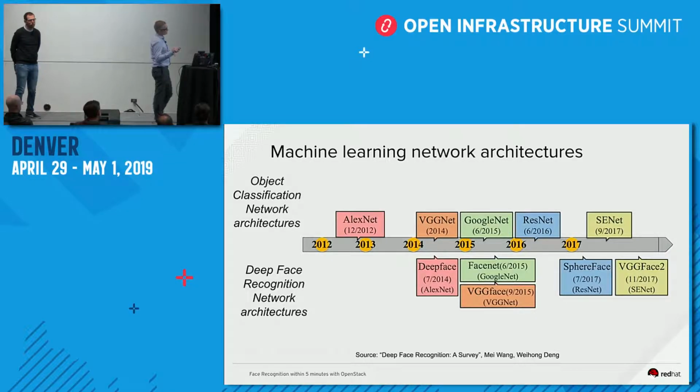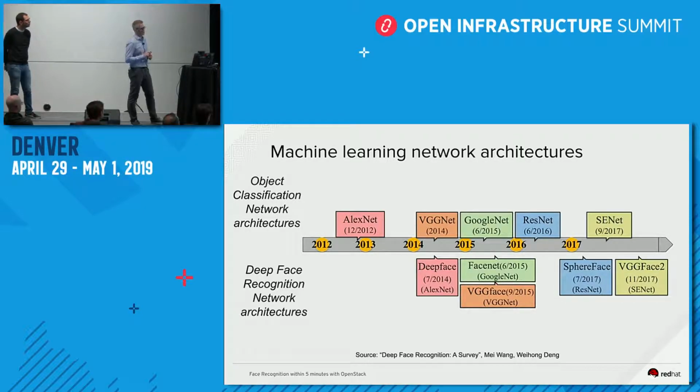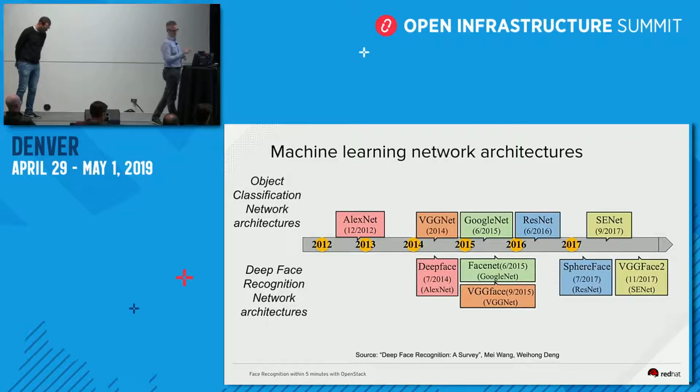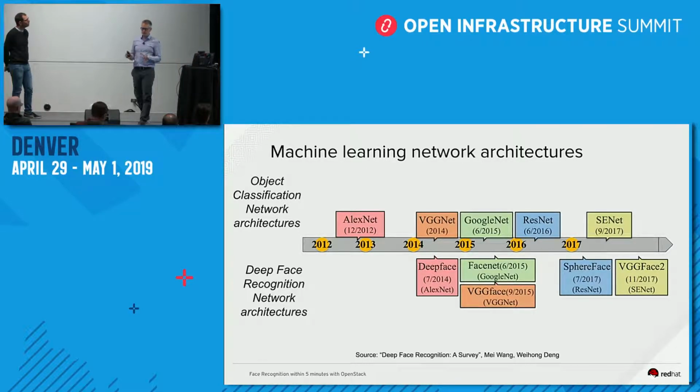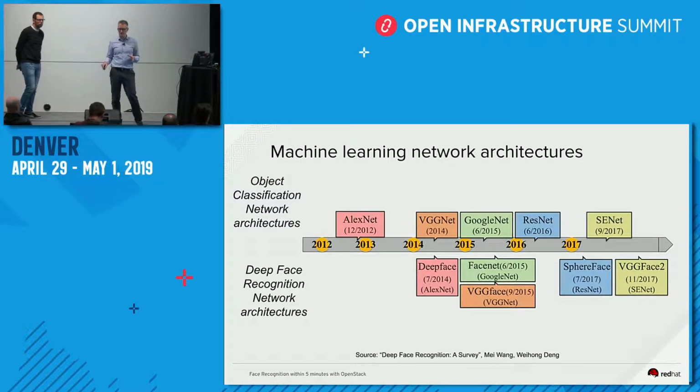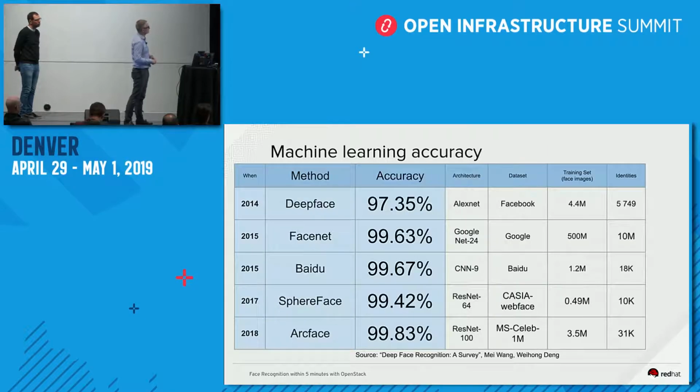So with algorithms like AlexNet, in 2012, a team has created a dedicated network architecture for faces. Same for VGGNet, GoogleNet has created FaceNet, ResNet has been used with SphereFace, SCNet, VGGFace2. So when you see an algorithm, if we speak of FaceNet, it will apply the common rules of GoogleNet.